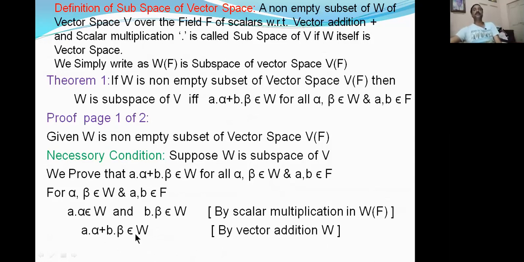Okay, right? The theorem is over. The necessary condition part is over. You observe that a alpha plus b beta belongs to W. What we wanted to prove is a alpha plus b beta belongs to W. We have proven it. The necessary condition is over.